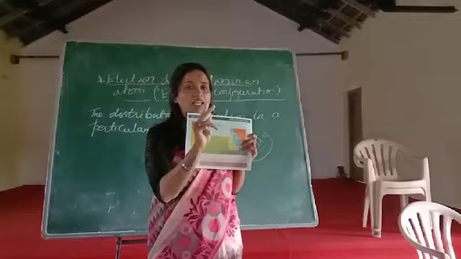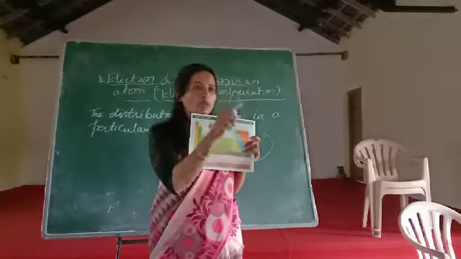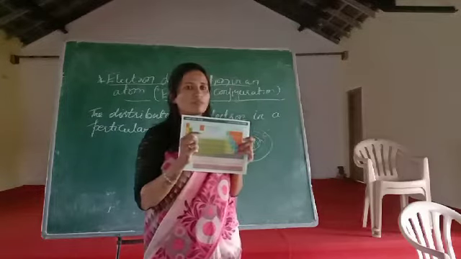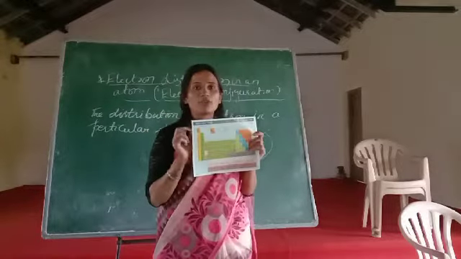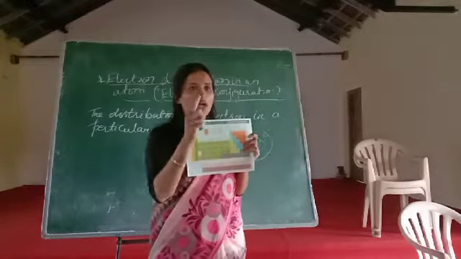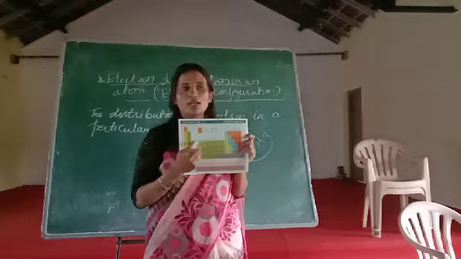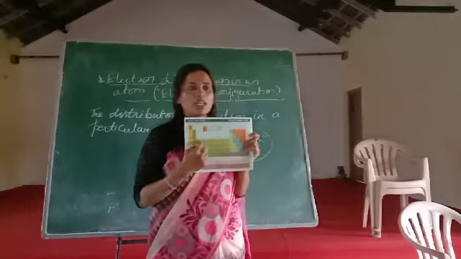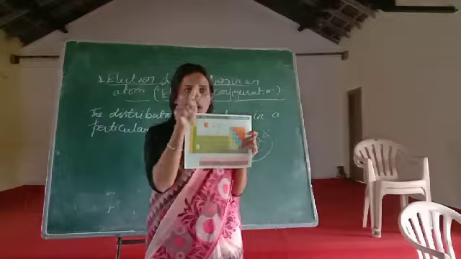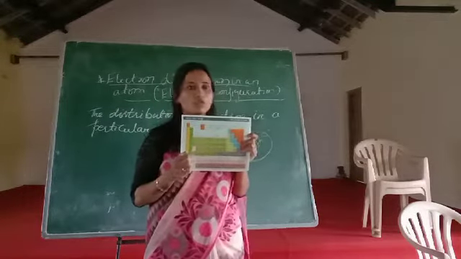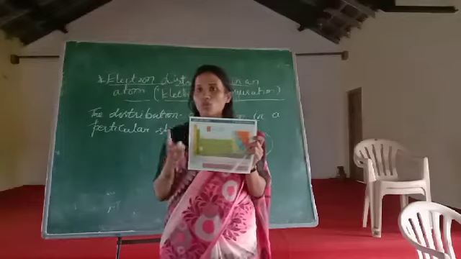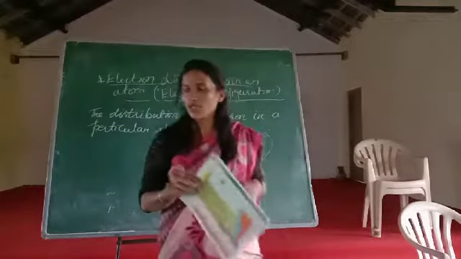Okay, those 20 elements include metals, non-metals, and metalloids also. Understood? So here see how we have to read. Hydrogen H1. I will tell you tomorrow how to read. Helium, lithium, beryllium, like that from element 1 to element 20, up to calcium, you need to read. In tomorrow's class I am going to tell you how to read. Understood?